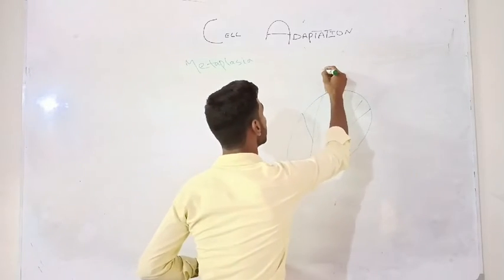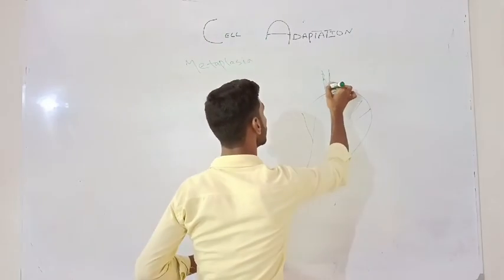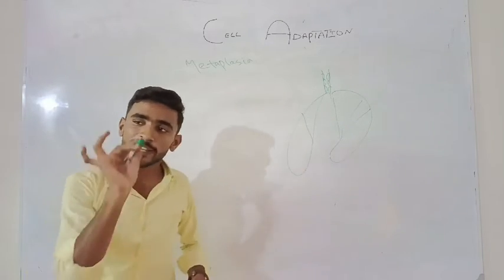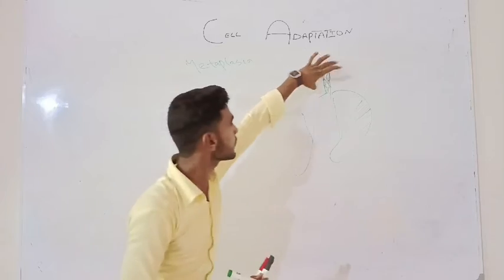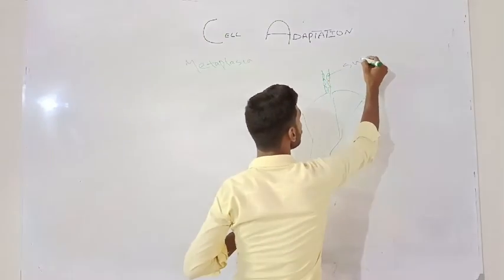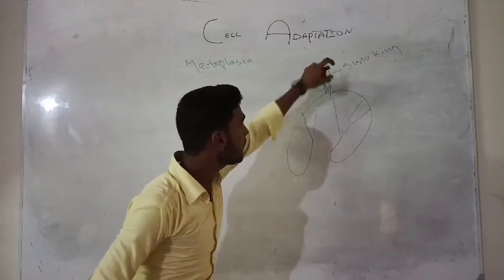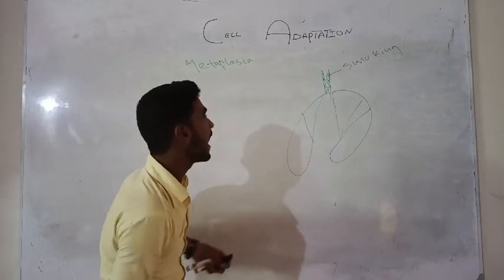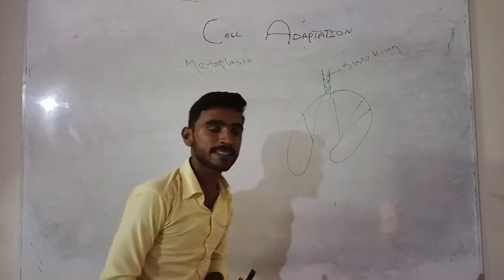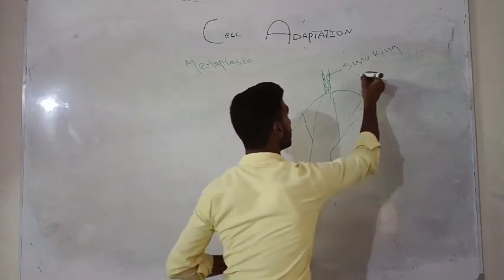One person is smoking. There is squamous epithelium. If anybody is smoking, then what happens due to smoking? Due to smoking, the squamous epithelium changes into which type of metaplasia? Columnar metaplasia.